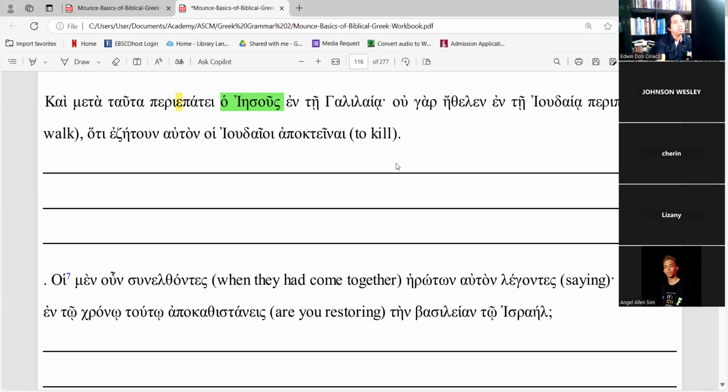For he was not going in Judea to walk because the Jews were seeking to kill him.